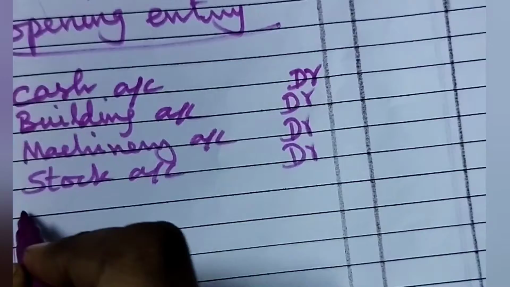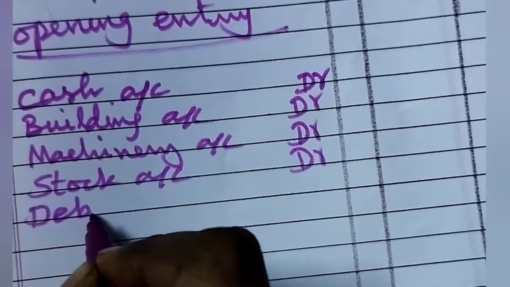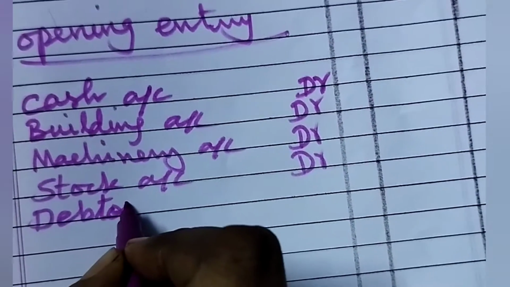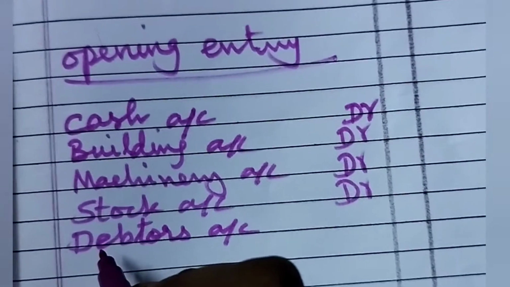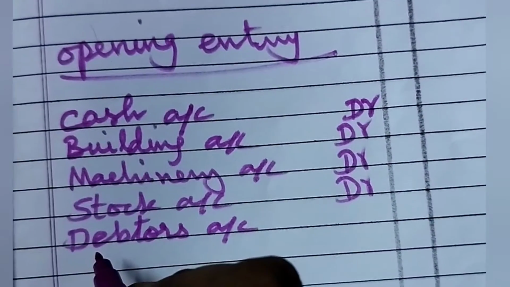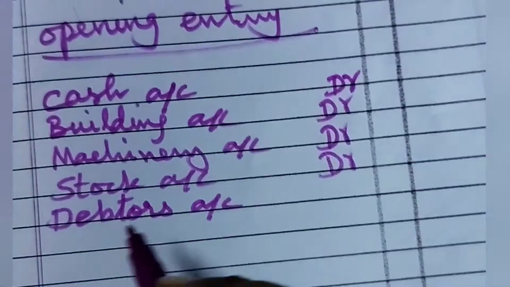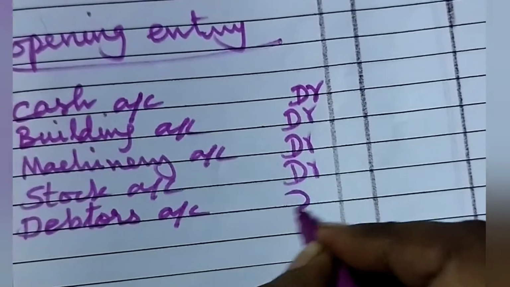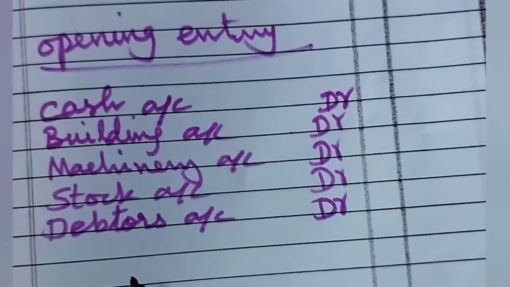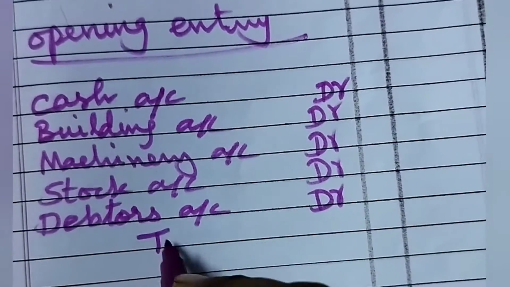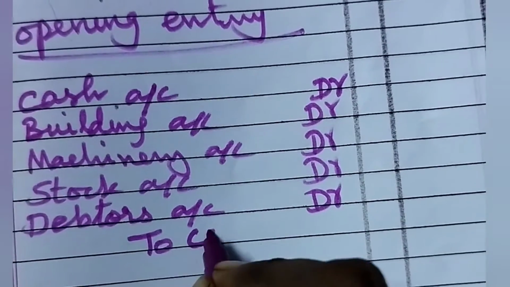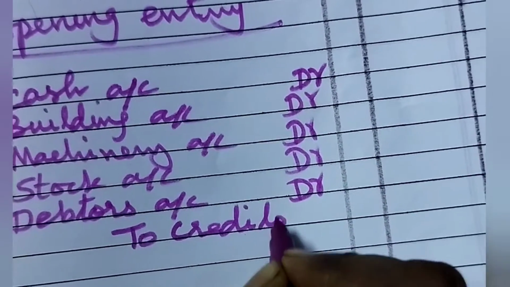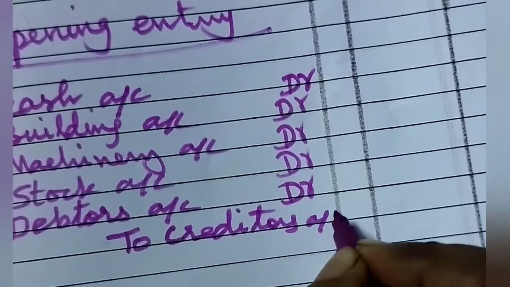Then some debtors also there. Debtors also the assets of the business. In future we can claim the money from those persons. So this is also one of the assets. So all the assets should be debited. Why? As per real account, debit what comes in. So all the assets are coming inside the business. So we are debiting all the assets. Then what should be credited? To creditors. That is, in future we have to pay the money to the creditors. So creditors account should be credited.